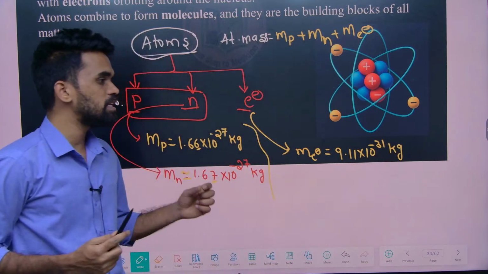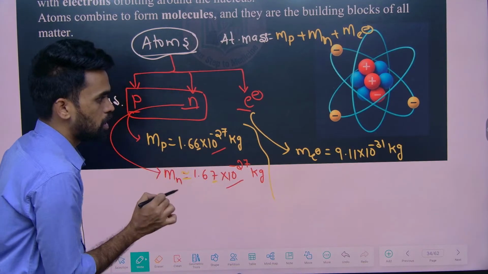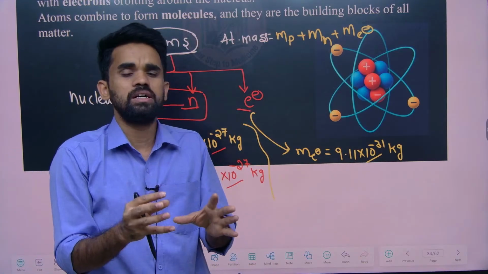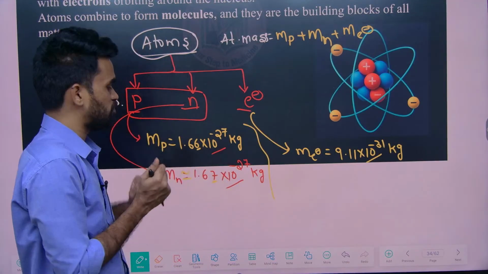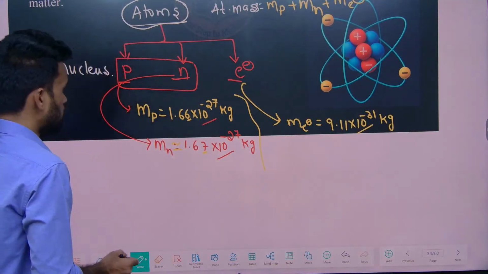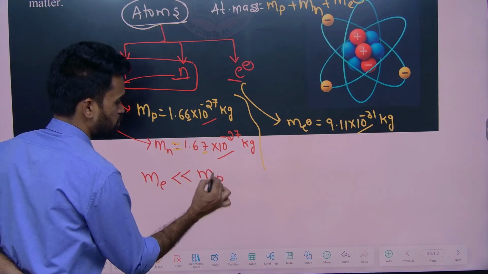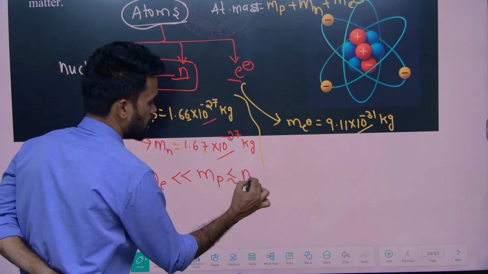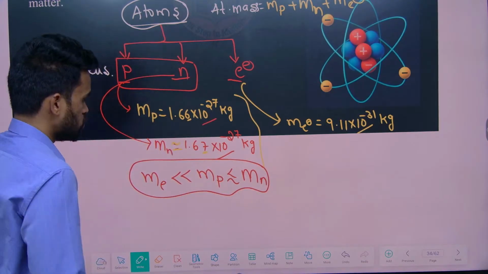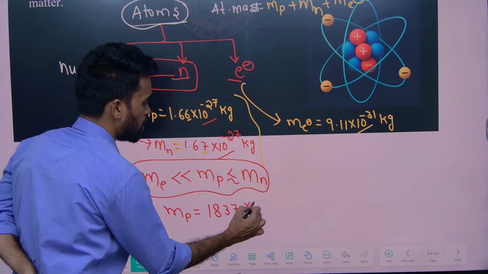Okay, now look at these three values. How do you consider them? These values are almost equal, but this is much smaller. So mass of electron is very small when you compare it with the mass of proton and neutron. And the mass of proton and neutron are almost equal. Now I want the exact relation between their masses. So mass of proton will be around 1837 times the mass of electron.